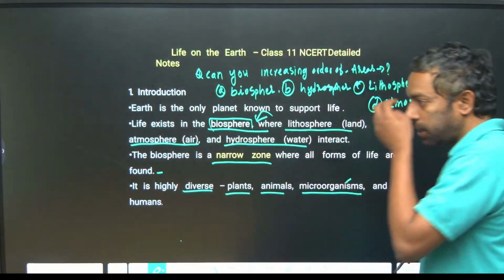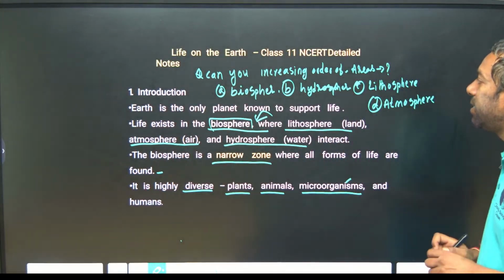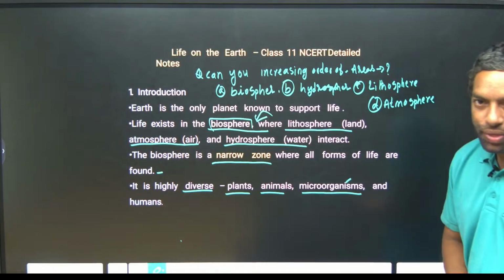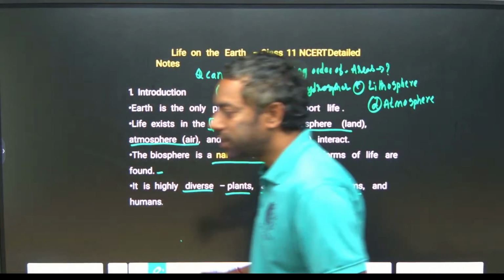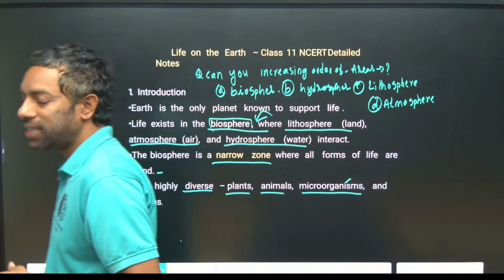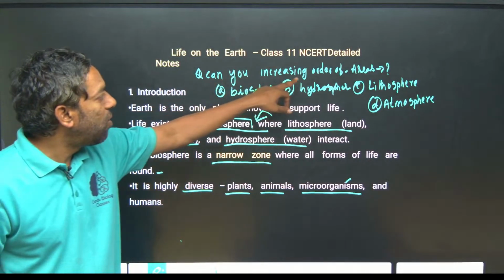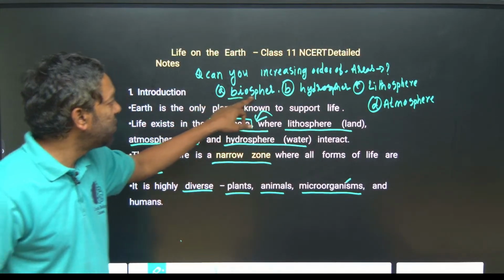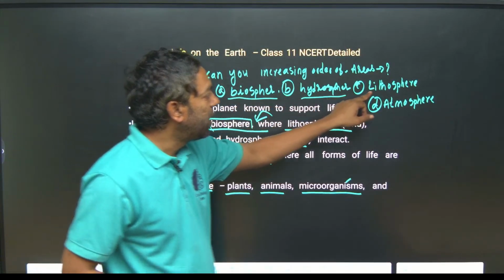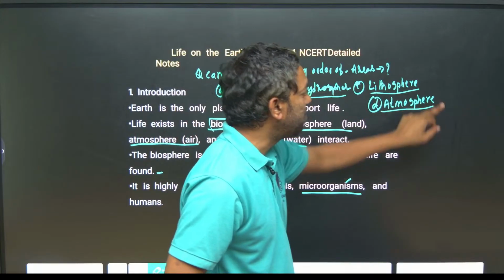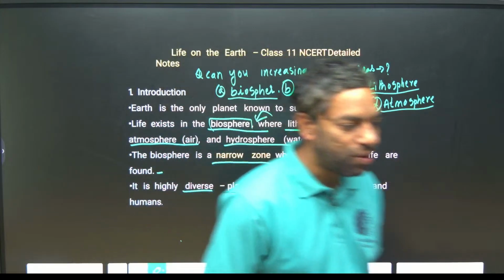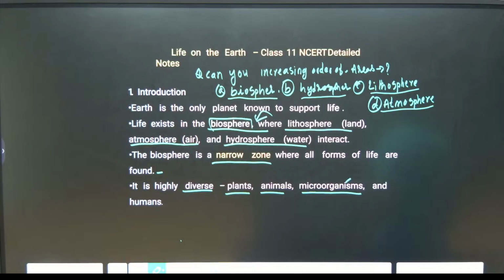This is the question, guys. They can ask you increasing or decreasing order, which one is higher or lower. Which one is narrow? Which one is high?